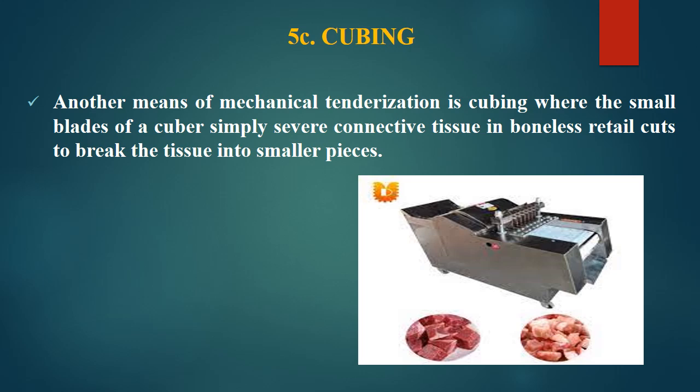So it is another means of mechanical tenderization, that is cubing, where the small blades of a cuber simply sever connective tissue in boneless retail cuts to break the tissue into smaller pieces. So when large cut of muscle is passing through, it is making smaller cubes, so it is cutting all the connective tissue and other parts, and thereby it makes an effect of tenderness.